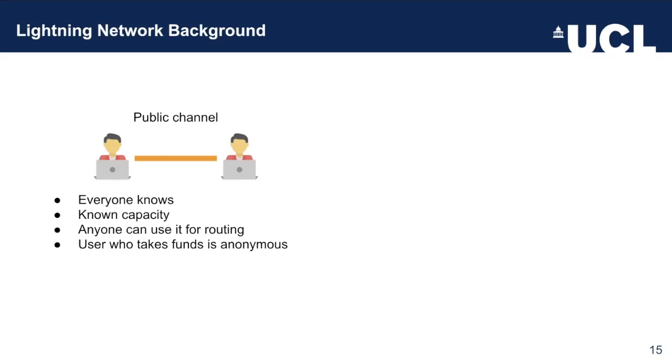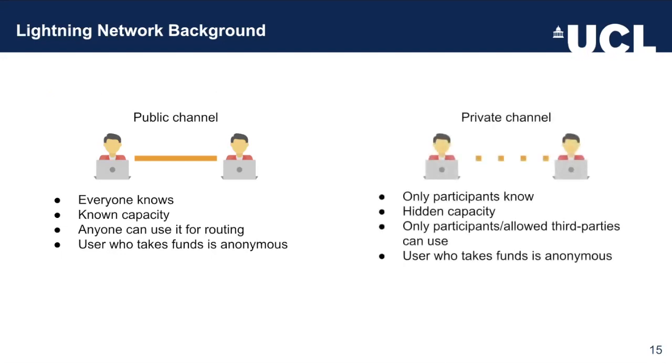So let's start with the differences between public and private channels. In public channels, everyone knows of its existence, as it sits on the whole network. The capacity of the channel is known. Anyone can use it for routing, and also when it's closed, the funds are kept anonymous, meaning it's not known who takes the funds. In a private channel, only the participants know, and these channels are not announced to the wider network.